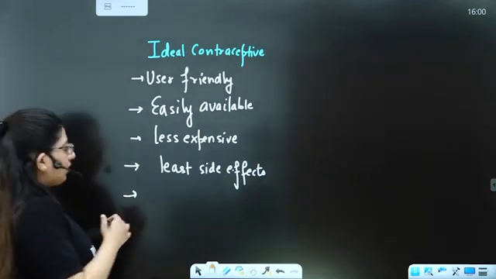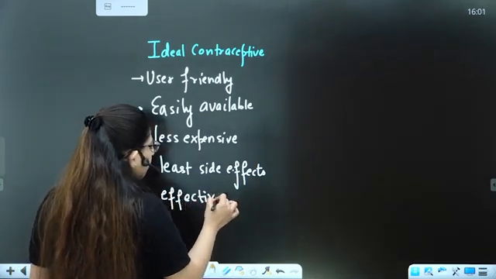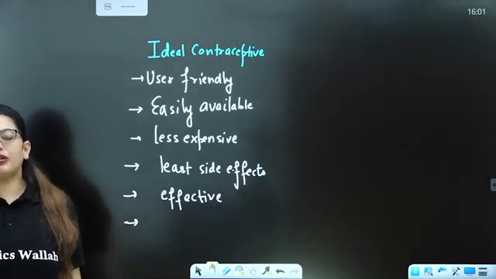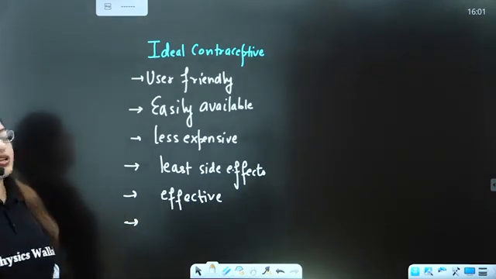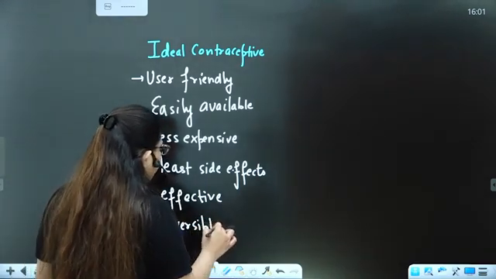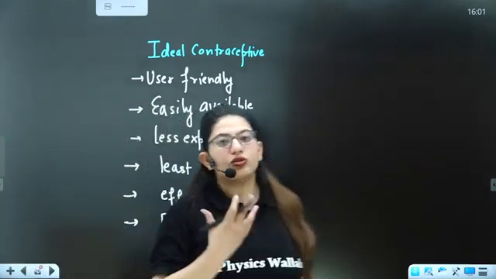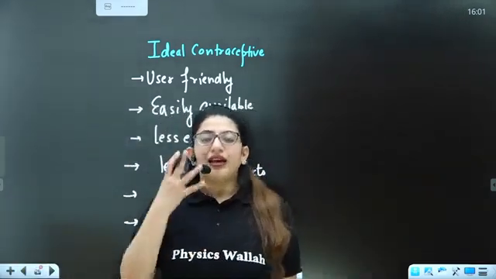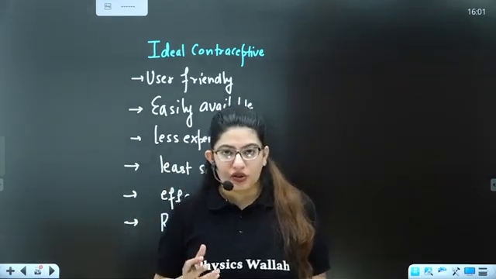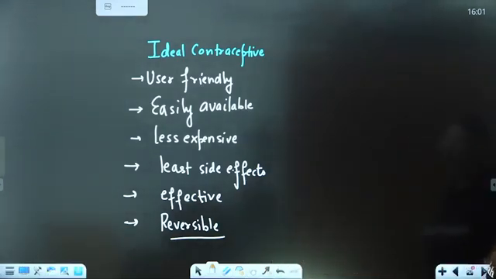And then it should be effective. That means if you're using it, it should be working, not having a high failure rate like the natural methods. And the last is it should be reversible. If I quit using it, I should again resume my fertility. I will not become infertile. Irreversibility is seen in the case of surgical methods, tubectomy and vasectomy, right? So these are the properties of the ideal contraceptive.